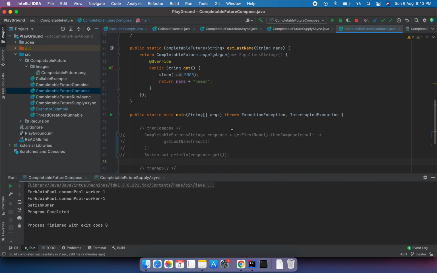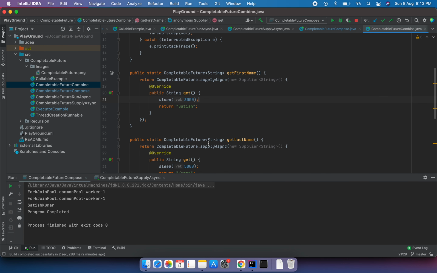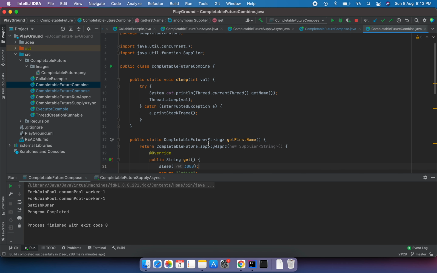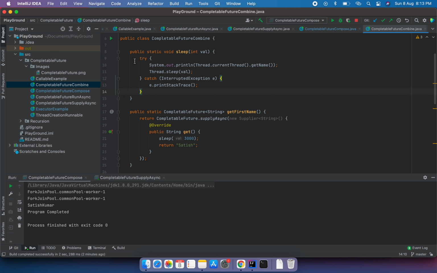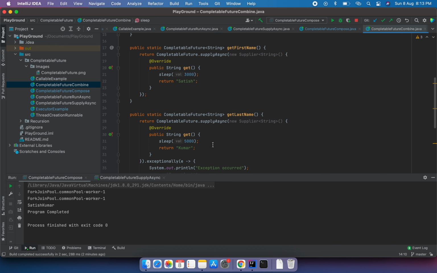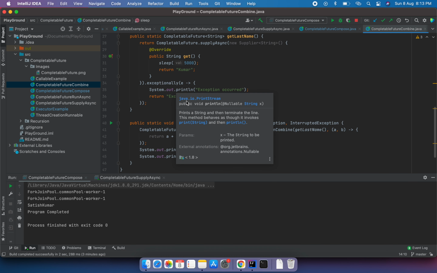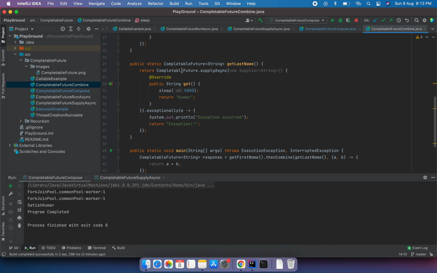Yeah, so this is with compose, and I will jump back to the last topic, which is thenCombine. Yes, we have combine as well. So here also I have a very basic example, with sleep methods, similar to what we had in the previous example. Same way we have the first name and the last name, exactly the same, with even the times also the same.